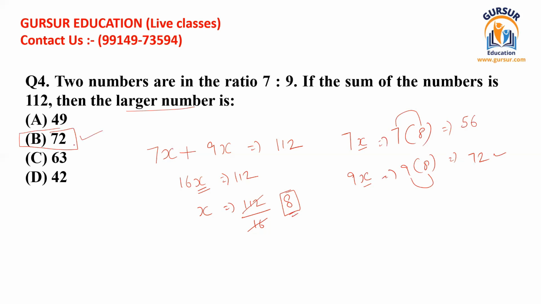So in this way you have to solve these kinds of questions. I hope you enjoyed this question, and in this detail no one is going to explain it to you. Nowhere on any website or in any format can you get that kind of explanation. So what you have to do is find the value of the variable. That variable refers to the quantity which can be multiplied by the original ratio figures.